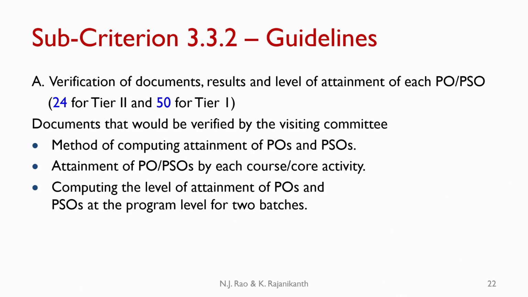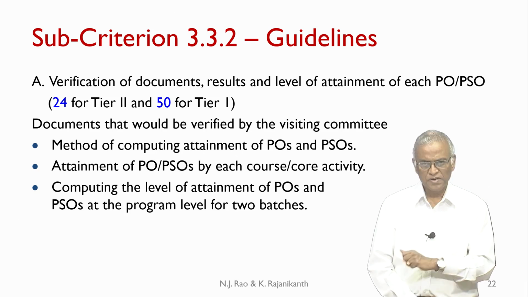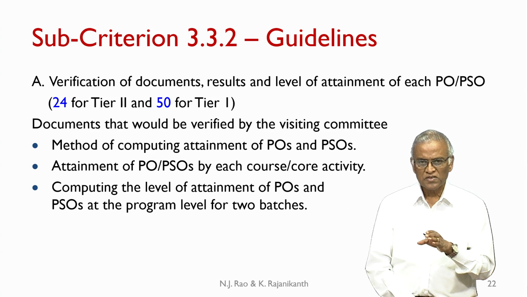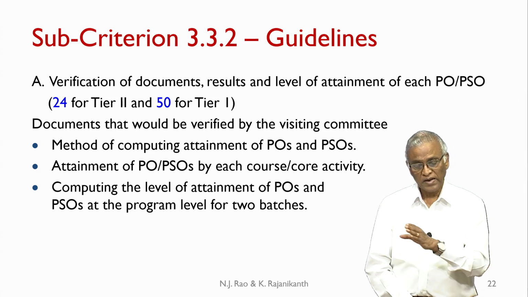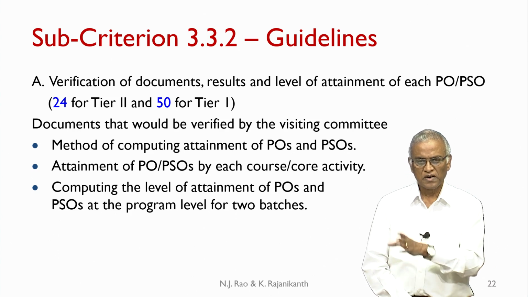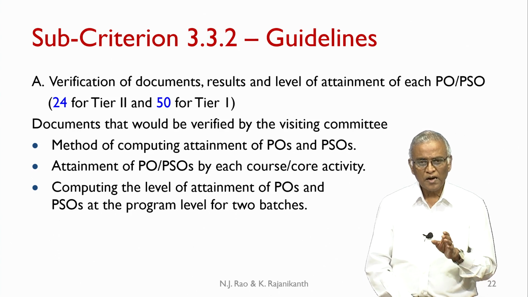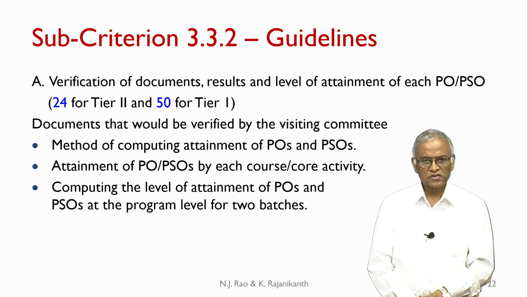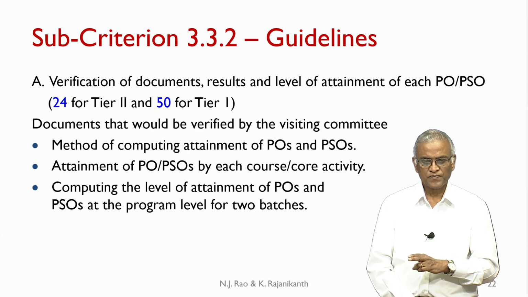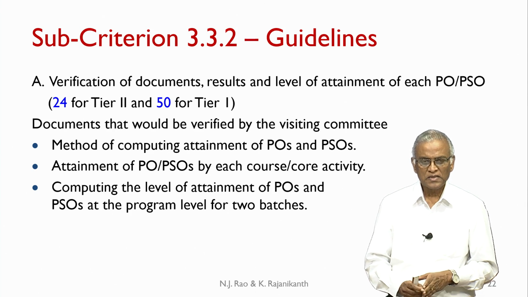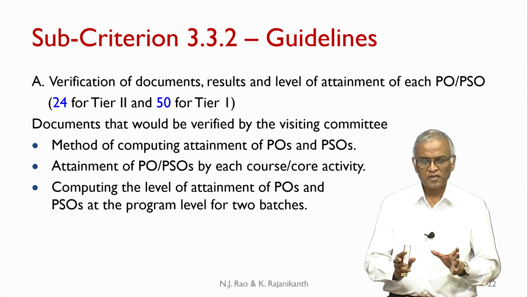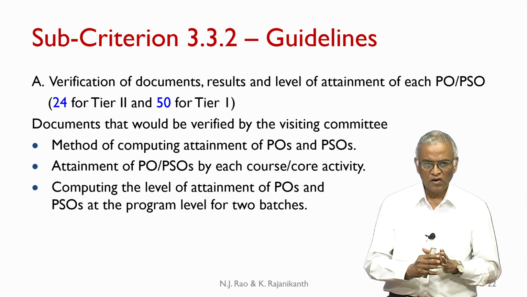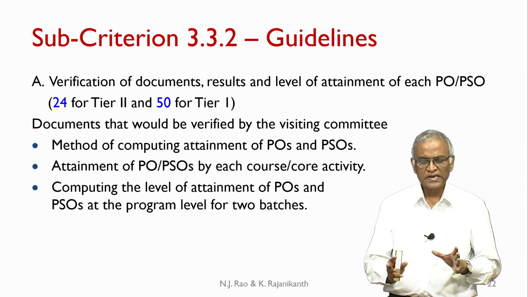Now verification documents, what do we include in this? Documents that would be verified by the visiting committee will include method of computing the attainment of POs and PSOs, attainment of POs and PSOs by each course or core activity. Core activity could be projects, seminars and so on, and computing the level of attainment of POs and PSOs at the program level for 2 batches, because POs and PSOs have to be looked at batch level. That means you are collecting the data over 4 years of the program, or over the 8 semesters you have to integrate the data over that.